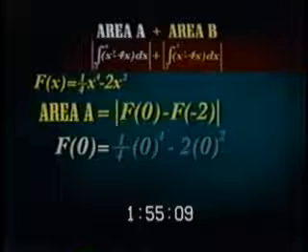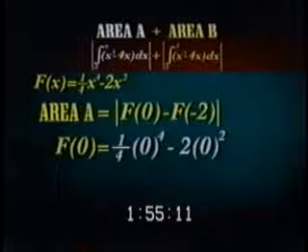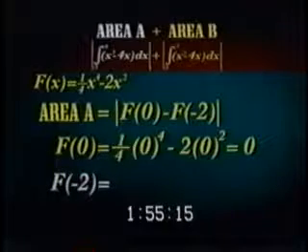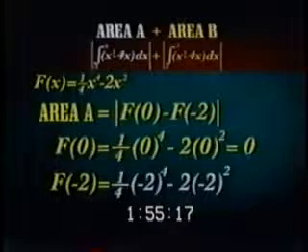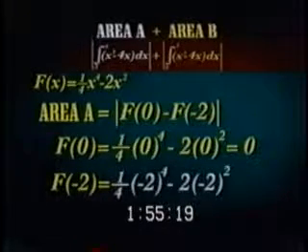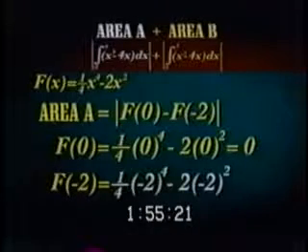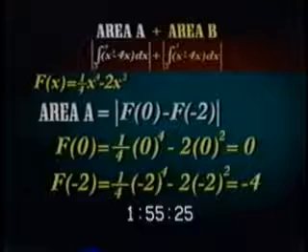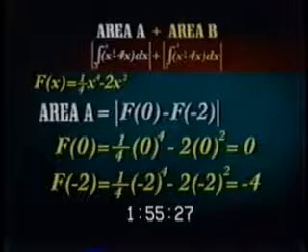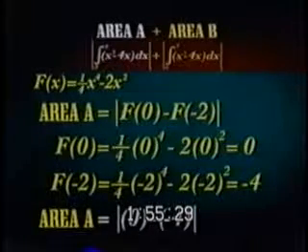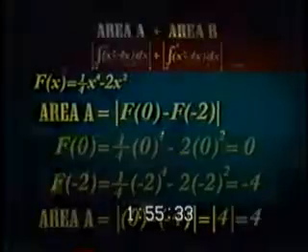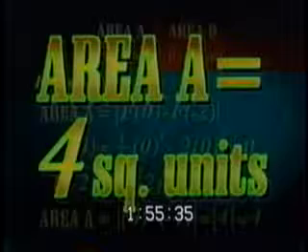Capital F of 0 equals 1/4 times 0 to the 4th minus 2 times 0 squared, which equals 0. Capital F of negative 2 equals 1/4 times negative 2 to the 4th minus 2 times negative 2 squared, which equals negative 4. Then the absolute value of capital F of 0 minus capital F of negative 2 equals 0 minus negative 4, which equals the absolute value of 4, or just 4. So area A equals 4 square units.